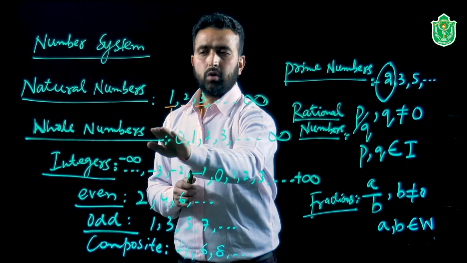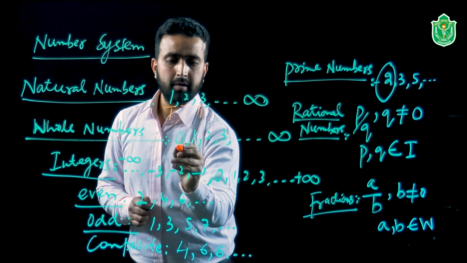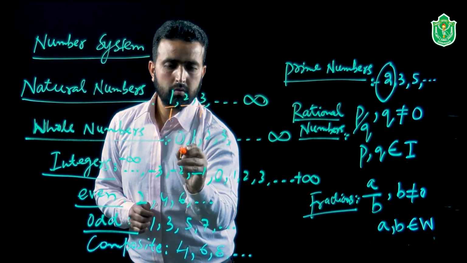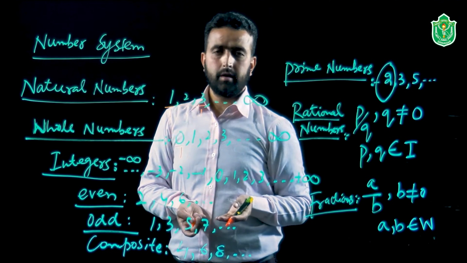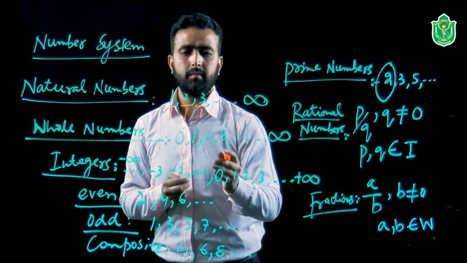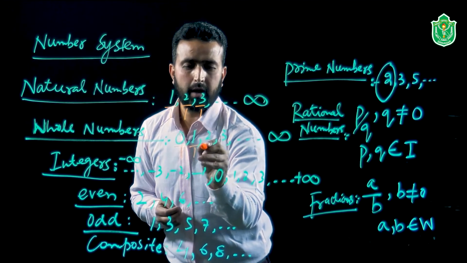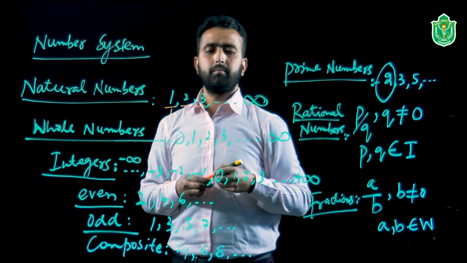Same is the case with whole numbers. Can we put them in the form p by q? There is no harm in writing 0 as 0 by 1. It doesn't change its identity as 0. It is again the same, that is 0. 1 divided by 1, 2 by 1, and 3 by 1. They can be put in the form p by q.